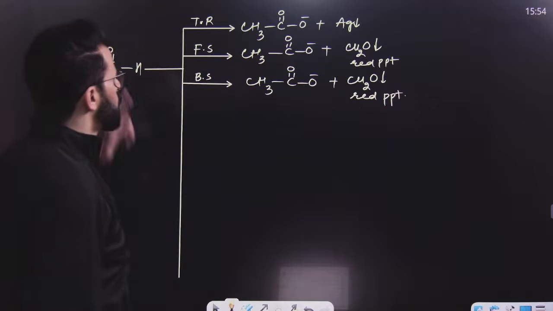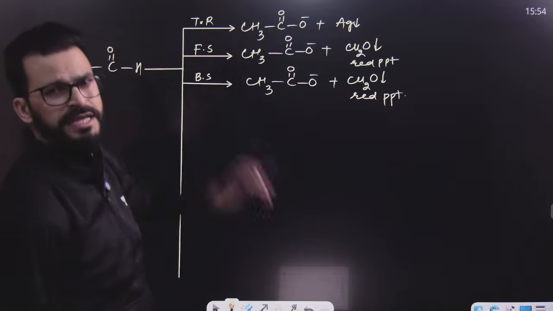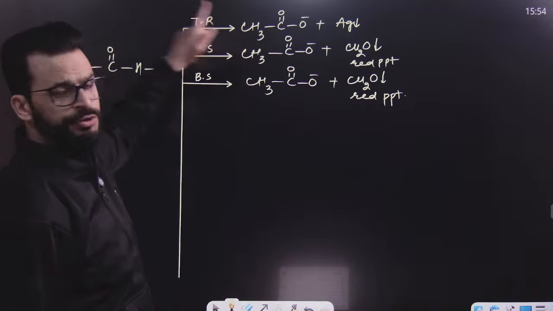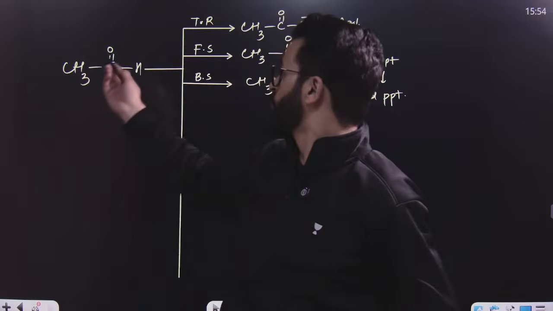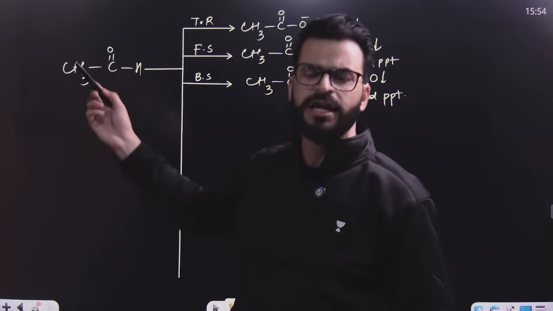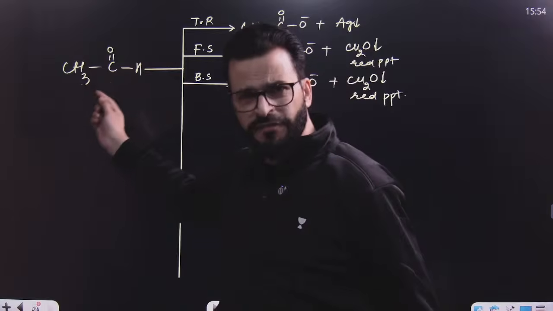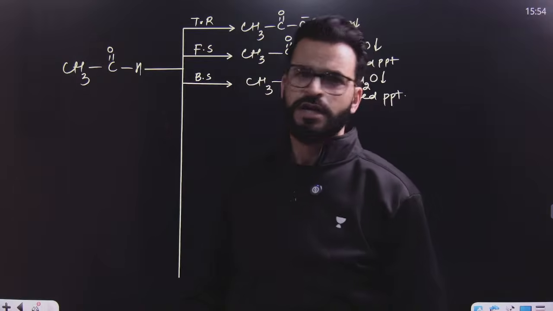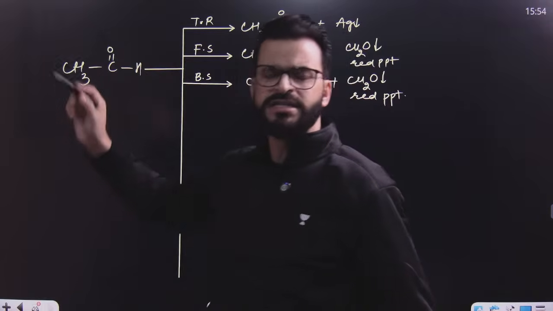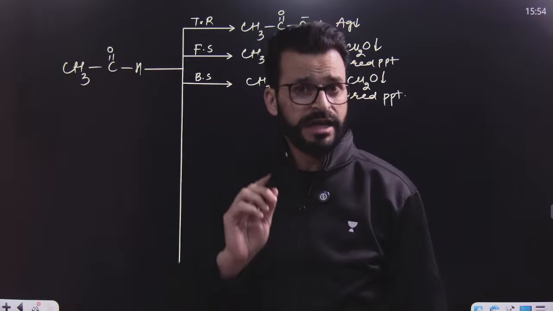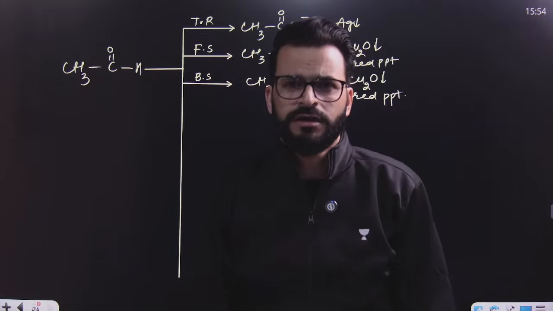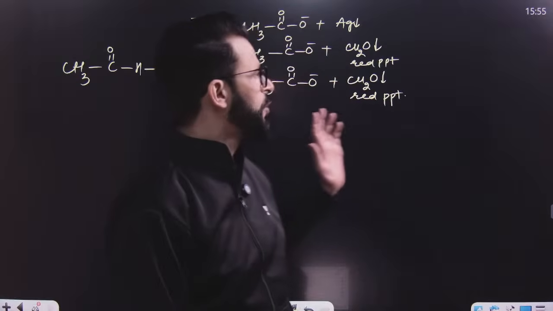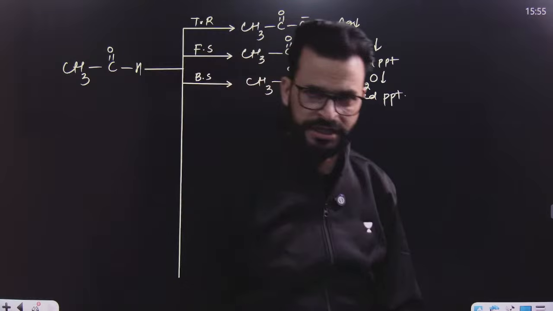This is Tollens' test shown by all aldehydes. But ketones do not show this reaction. Alpha hydroxy ketones can show this reaction. Or we can simply say formic acid can show this test. N-phenylhydroxylamine can show this test. Hemiesters can show this test. Terminal alkynes also show this test, but there will be no silver mirror formation; a white precipitate formation takes place at that time.